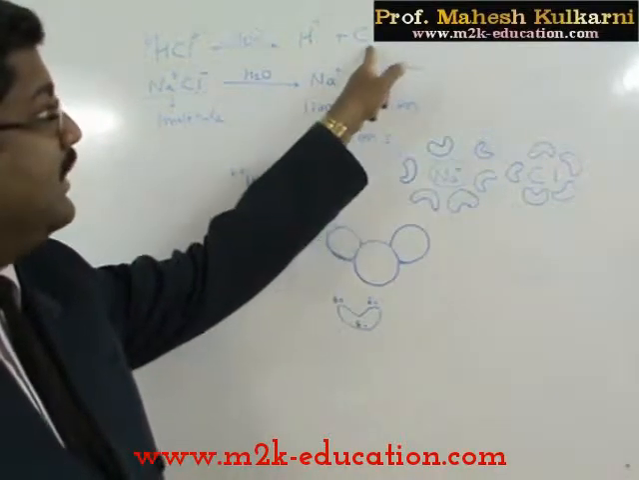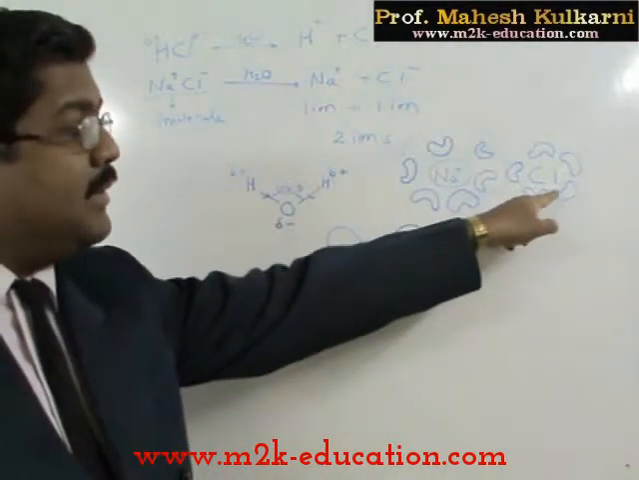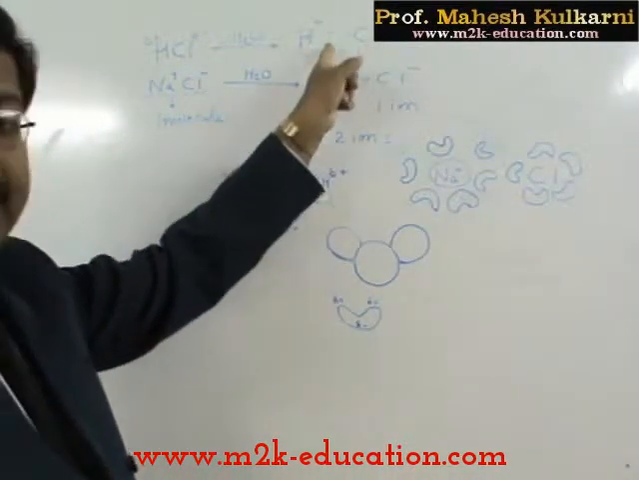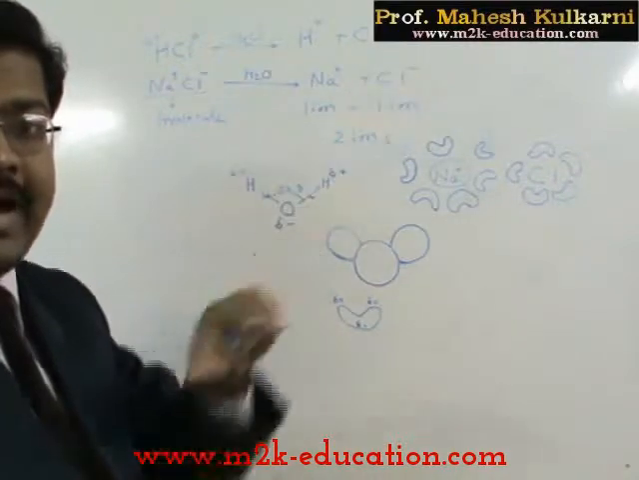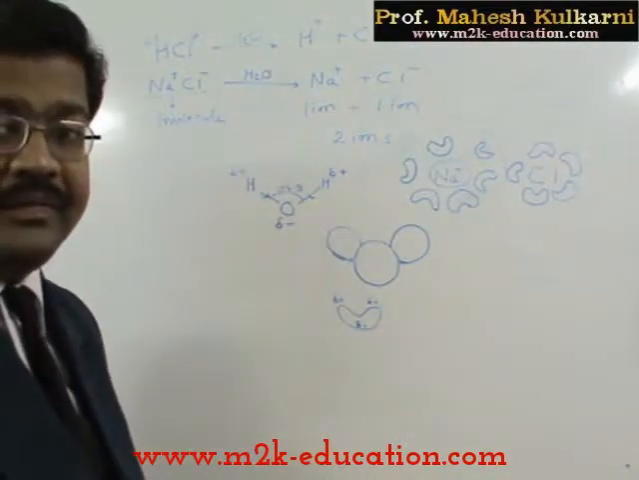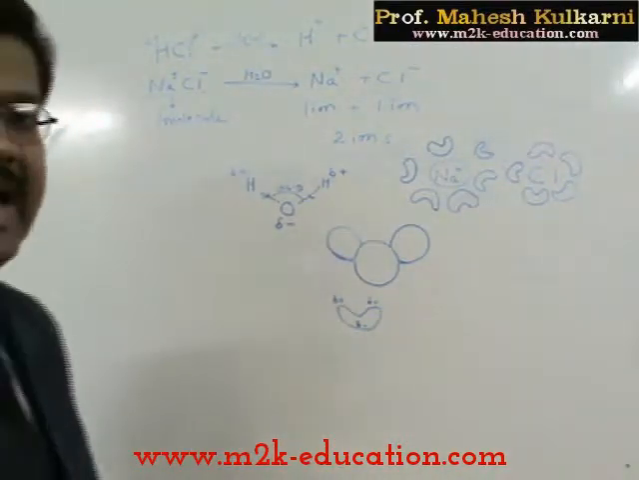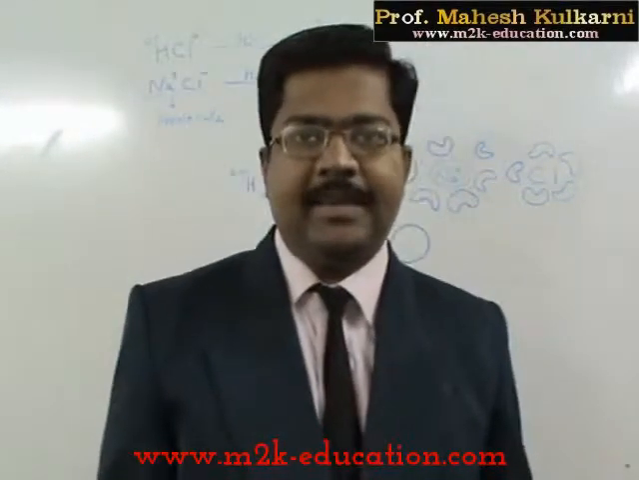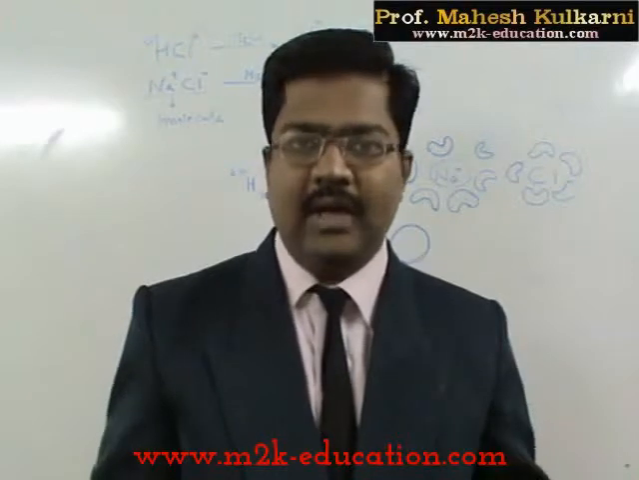And same way this delta negative is surrounded by delta positive part of water. And then practically transfer of electron takes place from hydrogen to chlorine, and both ions get separated. Now this process is called ionization. No doubt the first step is ionization, but the second step is dissociation, that is the isolation of ions.